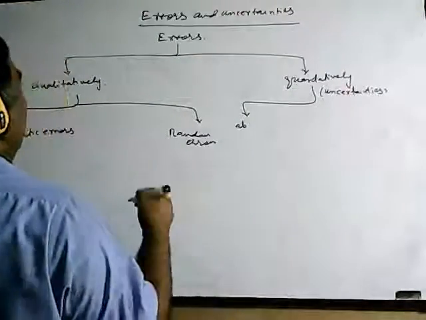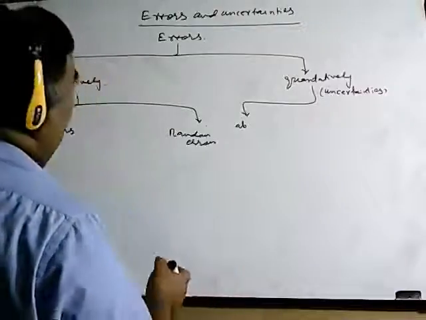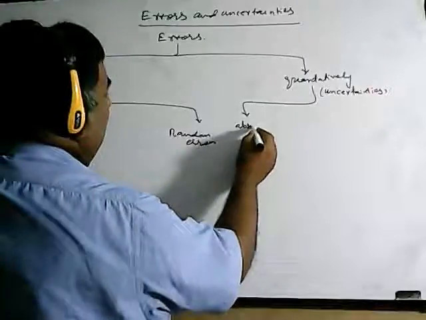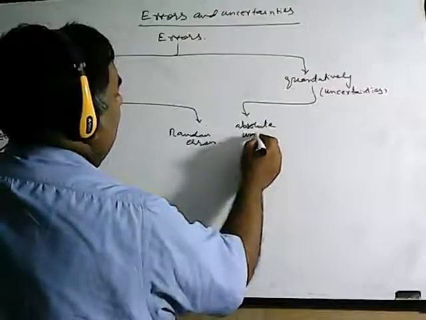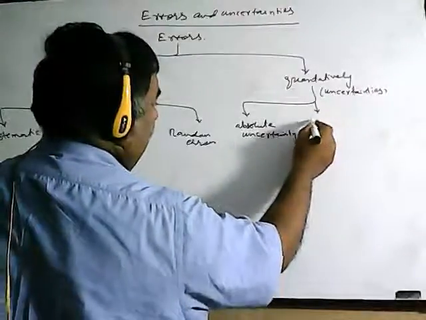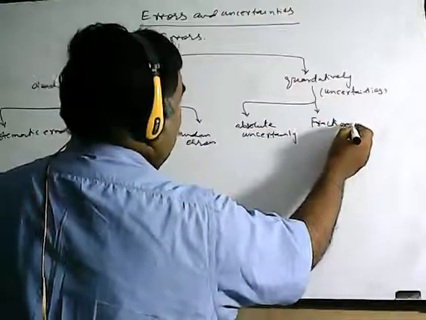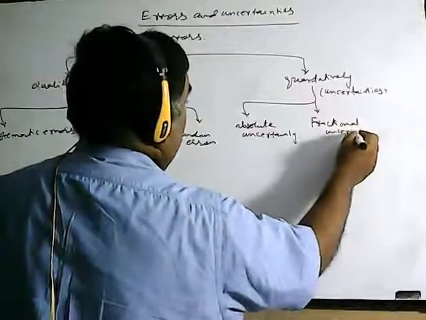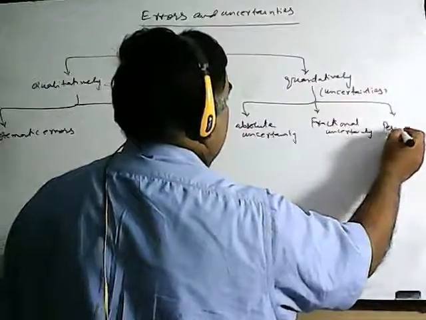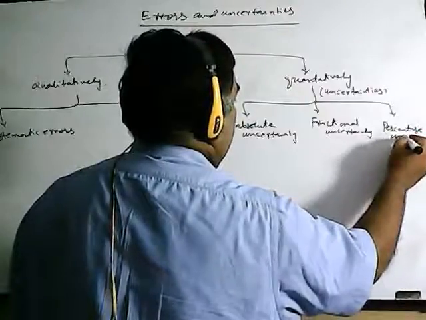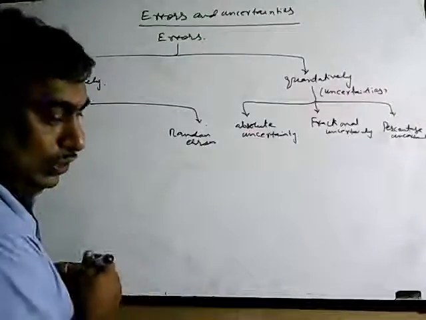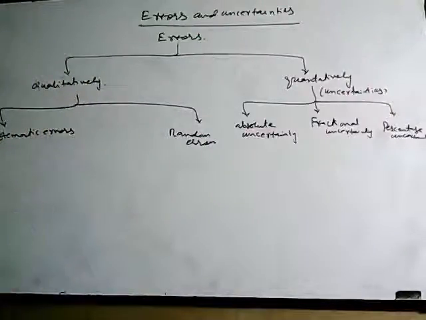If we give a numerical value to an error, it becomes quantitative and it is now an uncertainty. There are three uncertainties: absolute uncertainty, fractional uncertainty, and percentage uncertainty. Again I say, an error is something you do not do advertently or deliberately.